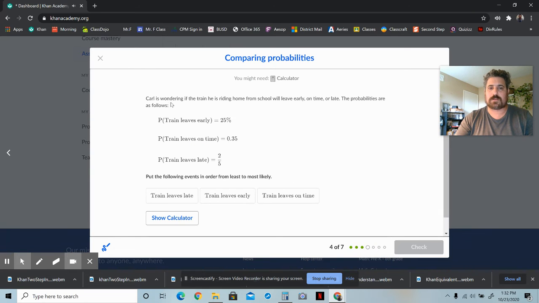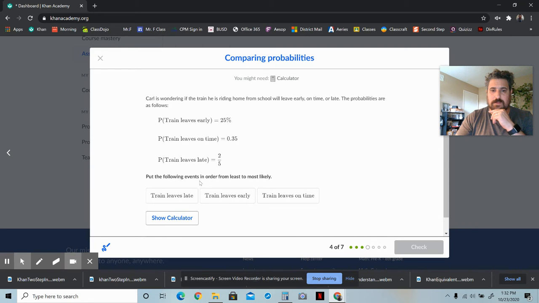Okay, Carl is wondering if the train he is riding home from school will leave early, on time, or late. The probabilities are as follows. Probability the train leaves early is 25%. Probability the train leaves on time is 0.35, which is 35%. Probability the train leaves late would be 2/5, which is the same as, times top and bottom by 20, 40 out of 100, right? 40%. So really it's 25% versus 35% versus 40%.